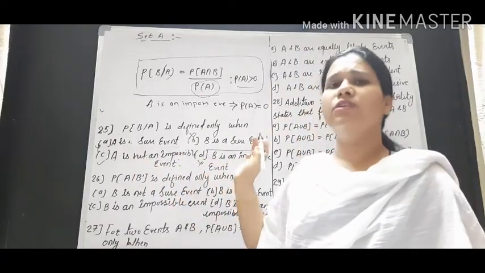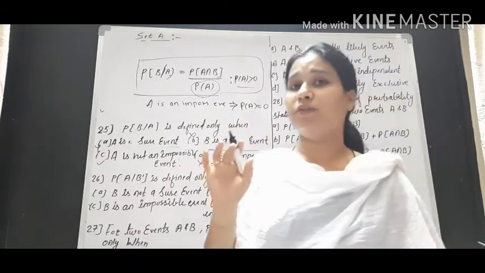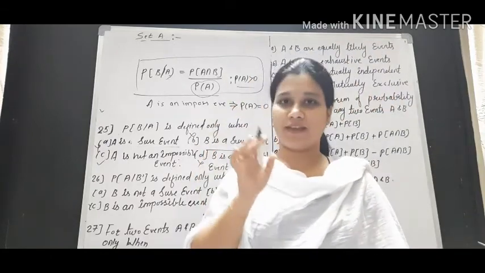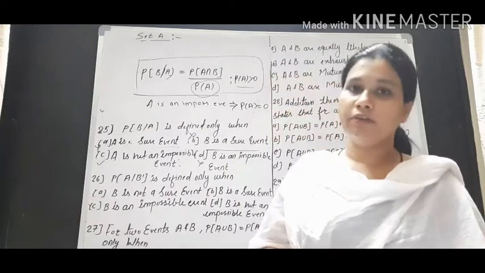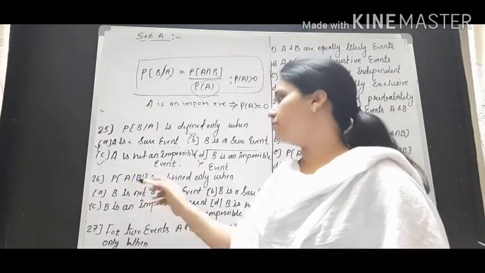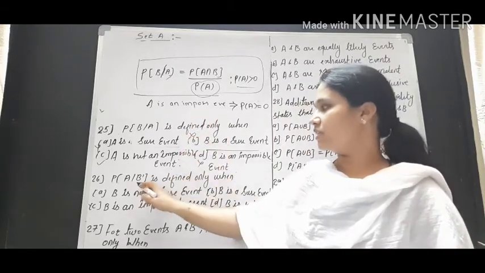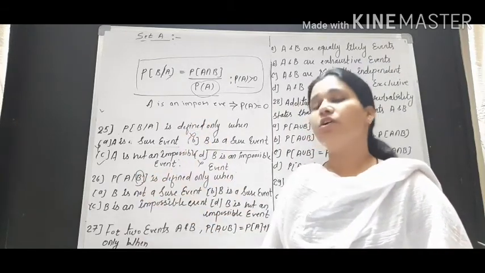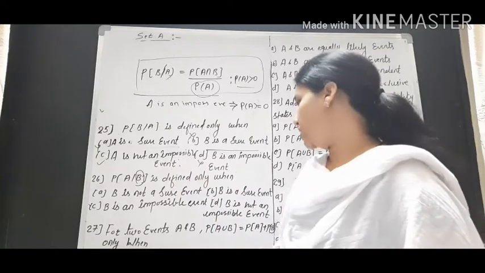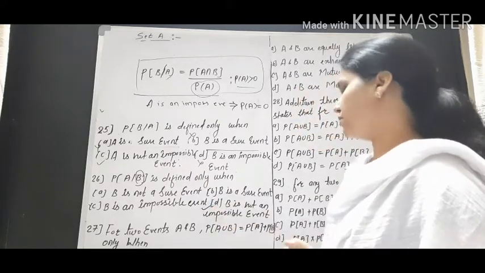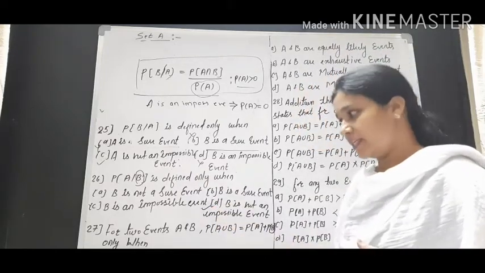About B, we don't want anything because B is in the numerator, but we have to restrict only the denominator, that is A. Okay, now question number 26. If probability of A given B dash is defined, then by using the same definition, we can say that B dash is not an impossible event. Answer will be D.